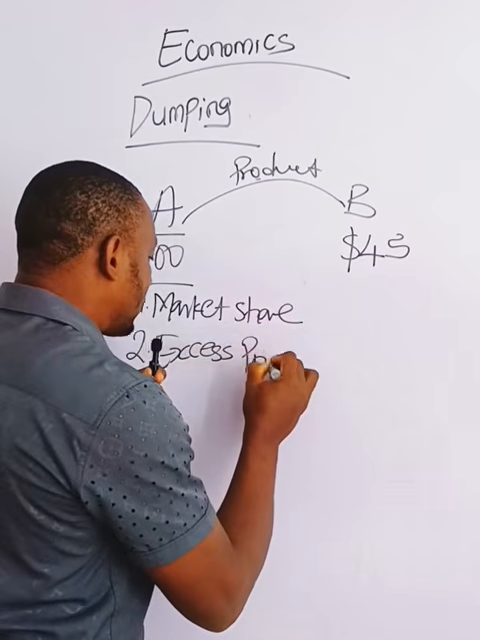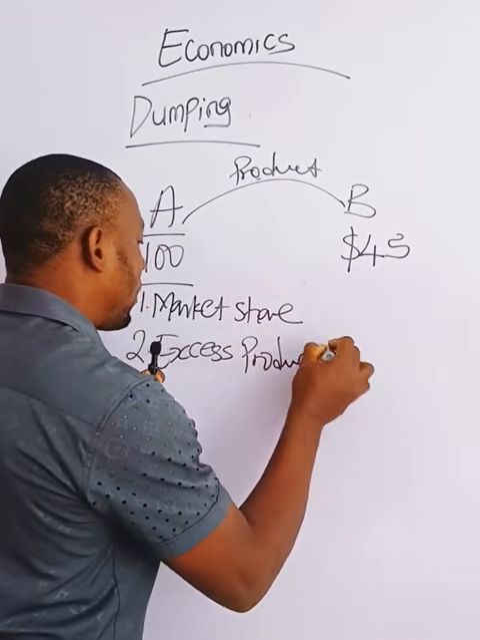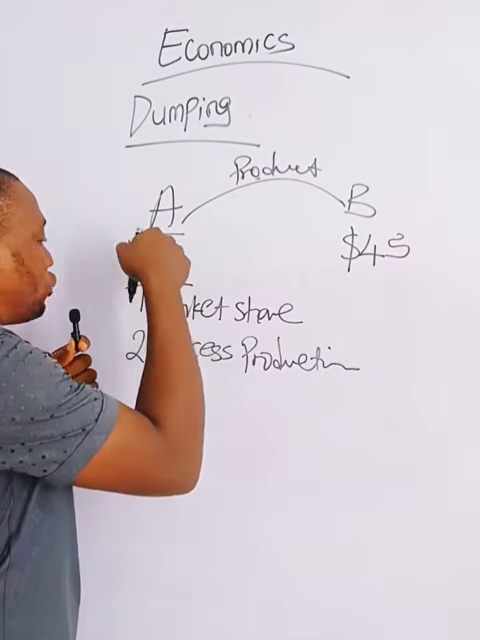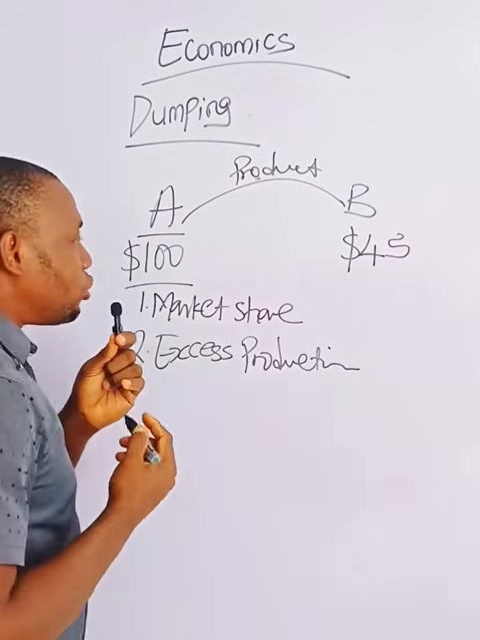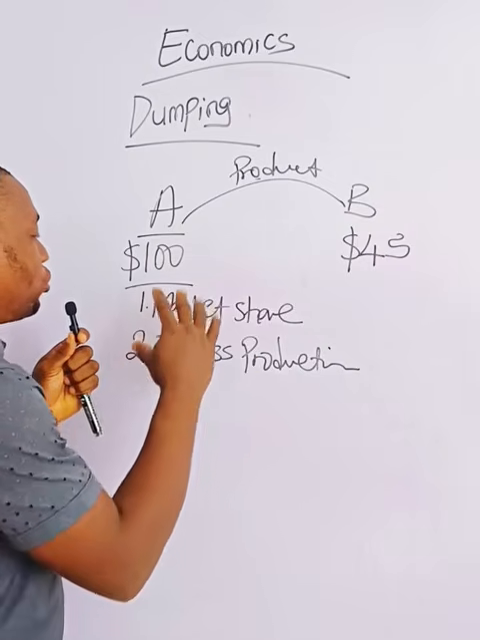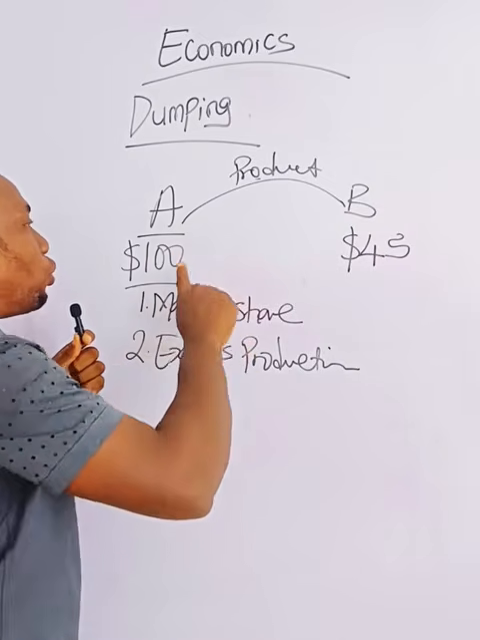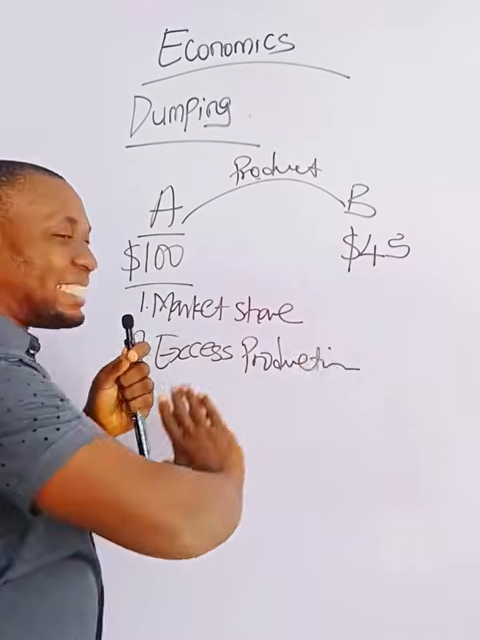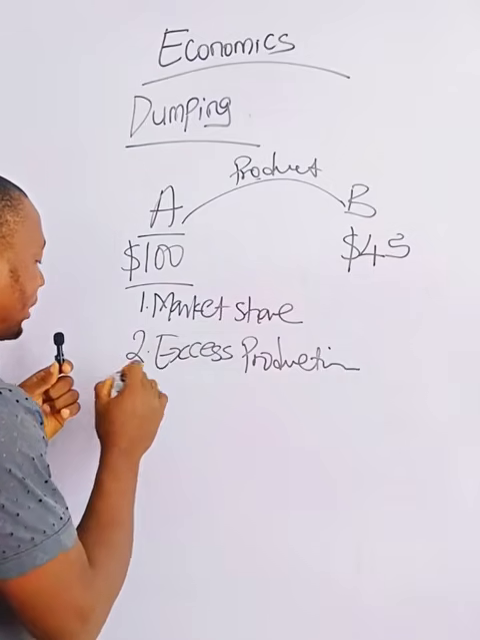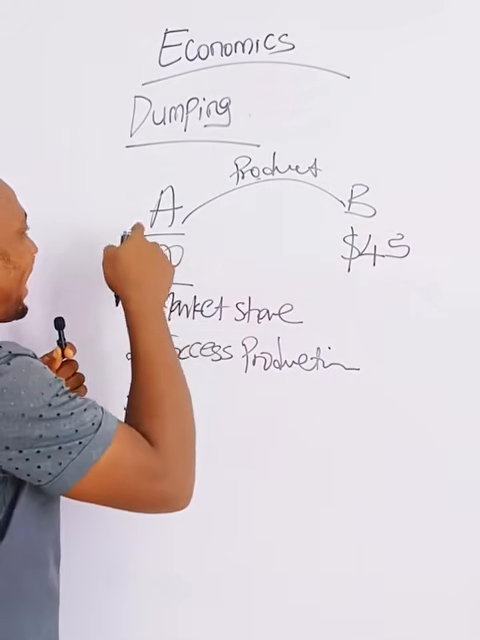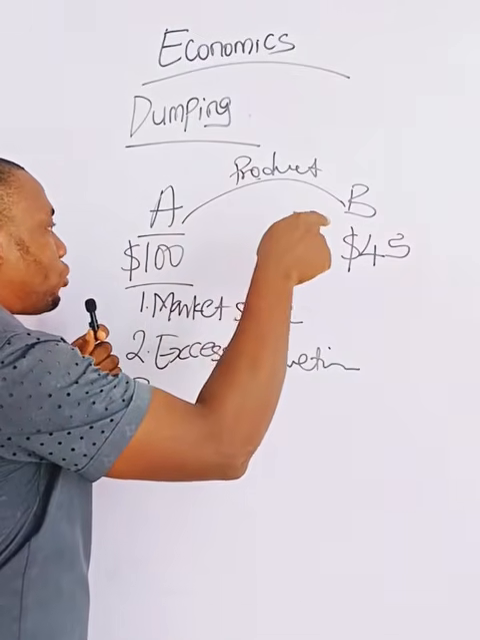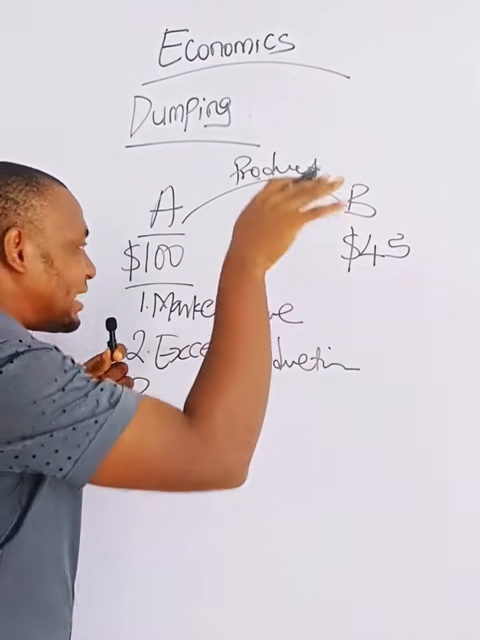Another reason is when there is what? Excess production. When the products in country A is too much. So one of the ways to reduce the excess production is to dump it in country B and sell at a lower price.